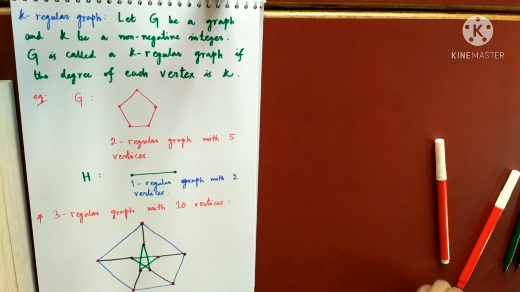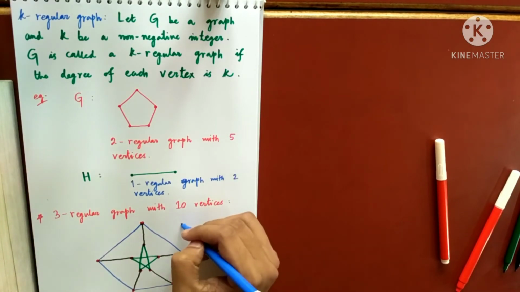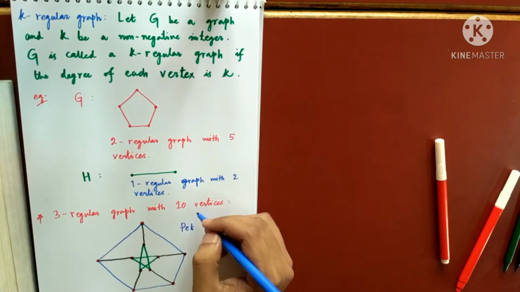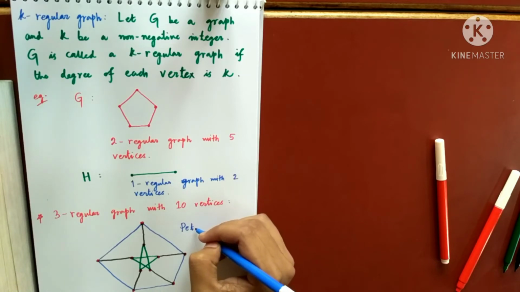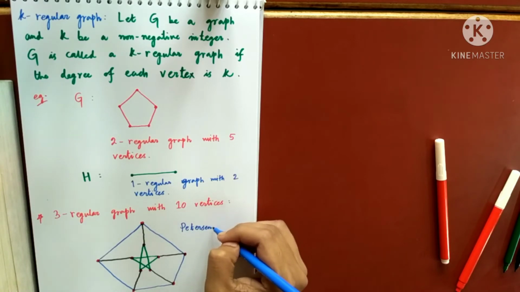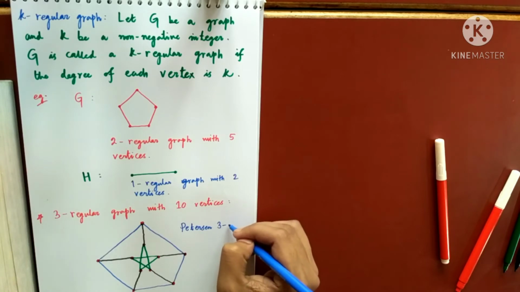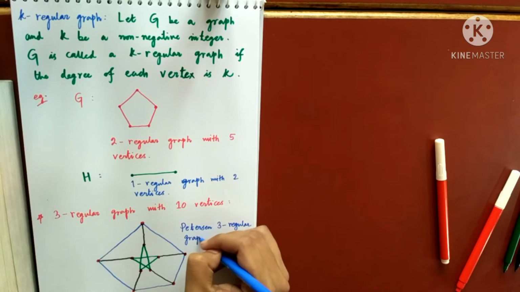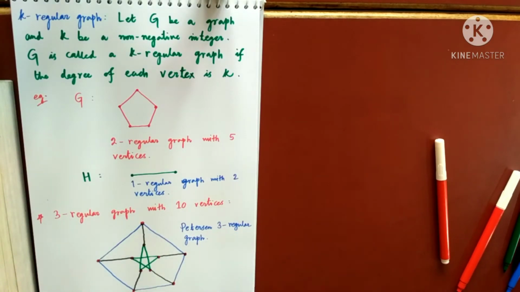This graph has been given a very special name. This is known as a Petersen graph. This will be very much important when we study Hamiltonian graphs, etc. So the Petersen 3 regular graph. This is also a 3 regular graph, but it has been given a very special name. Whenever a 3 regular graph has 10 vertices, we call that a Petersen 3 regular graph. It may be named so because it was made by some mathematician named Petersen.